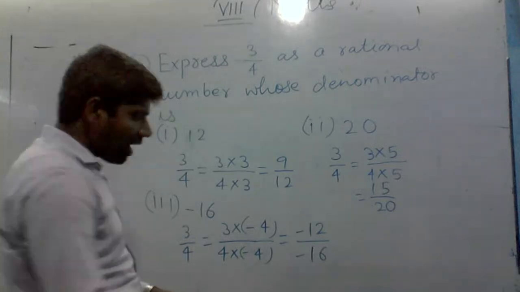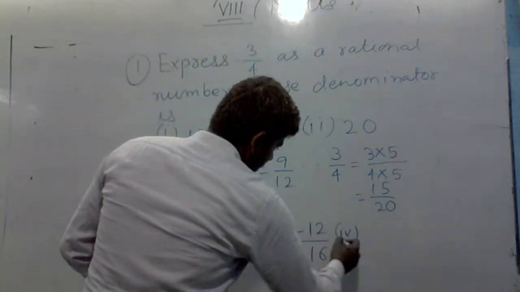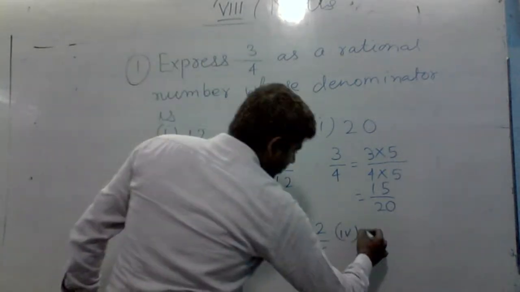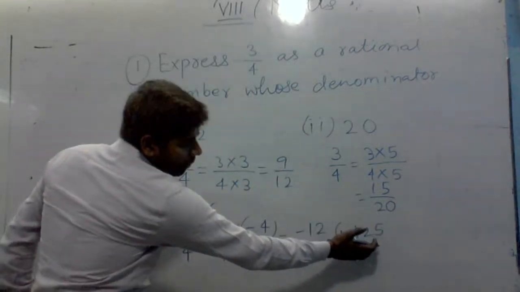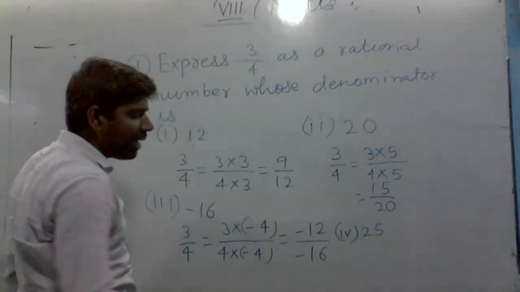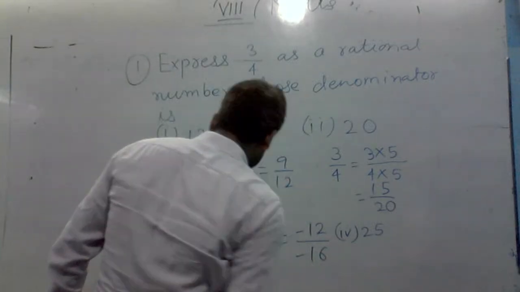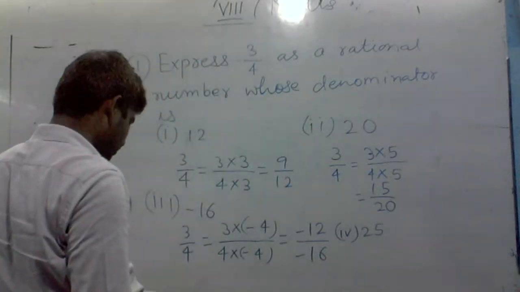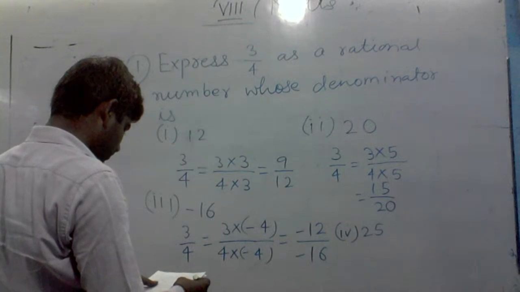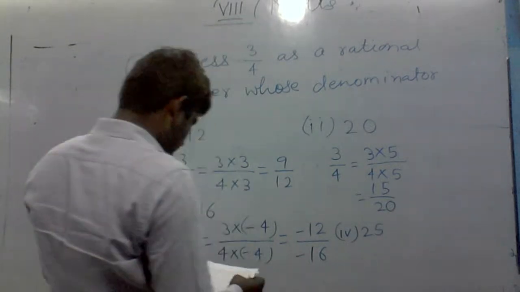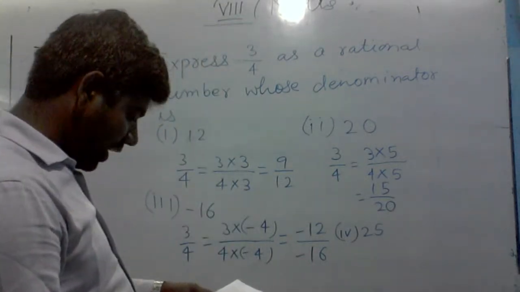And the fourth question was 25. Now the denominator should be equal to 25. So here we can write... there is a mistake.